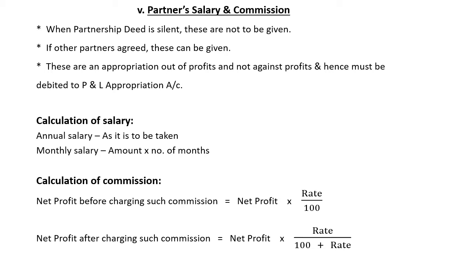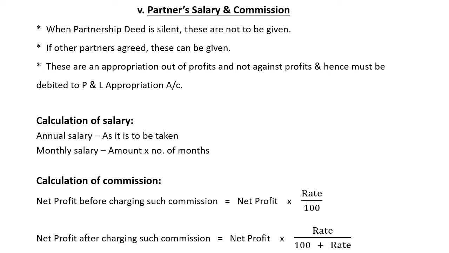And these are an appropriation out of profits and not against profits, and hence must be debited to profit and loss appropriation account. It means it is not compulsory to give. When it is mentioned in the deed only, it can be given. Okay, you know how to calculate salary and commission. We have learned in the previous lesson also.